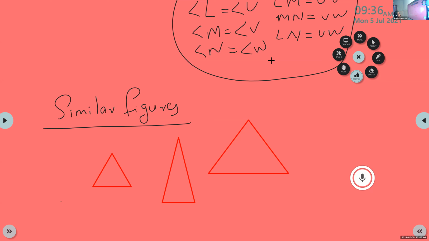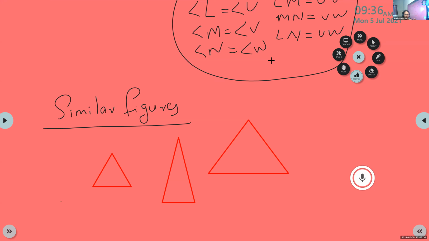Okay, see children, suppose we are going to a studio and we take a photo, and there we ask the cameraman to take 2 stamp size photos, 3 passport size photos and 1 postcard size photo. All these photos are of your photo. So its shape will be same.